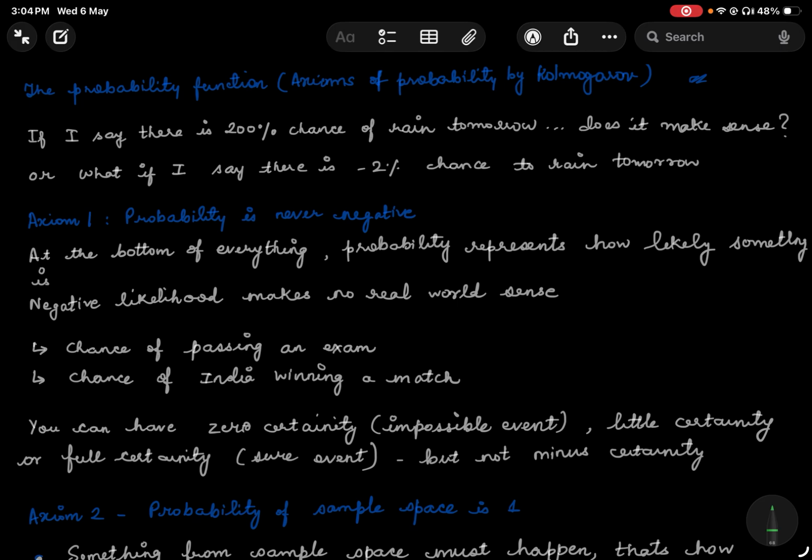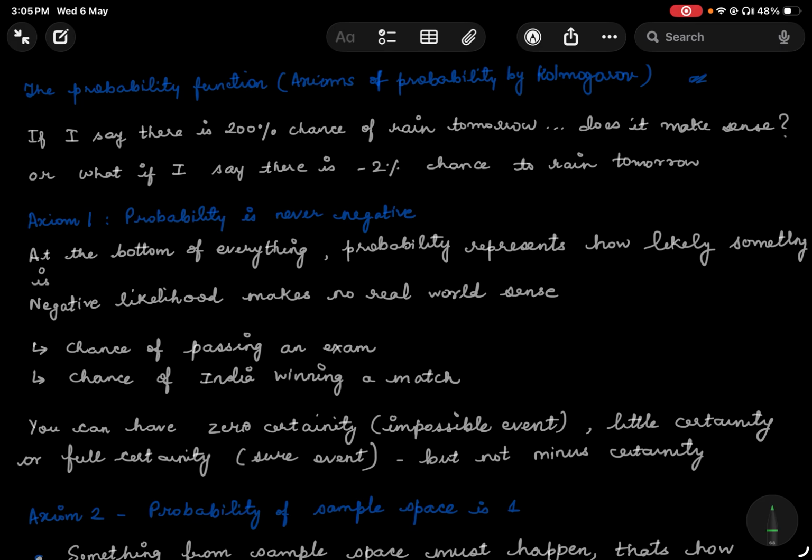If I say there is a 200% chance of rain tomorrow, does it make sense to you? I'm sure most of you would say no. What does a 200% chance of rain mean? And if it means something, then how is it different from a 100% chance? There is no scale over here, if I may say it that way. And I also cannot say that there's a minus 2% chance of rain tomorrow. That again doesn't make any sense.